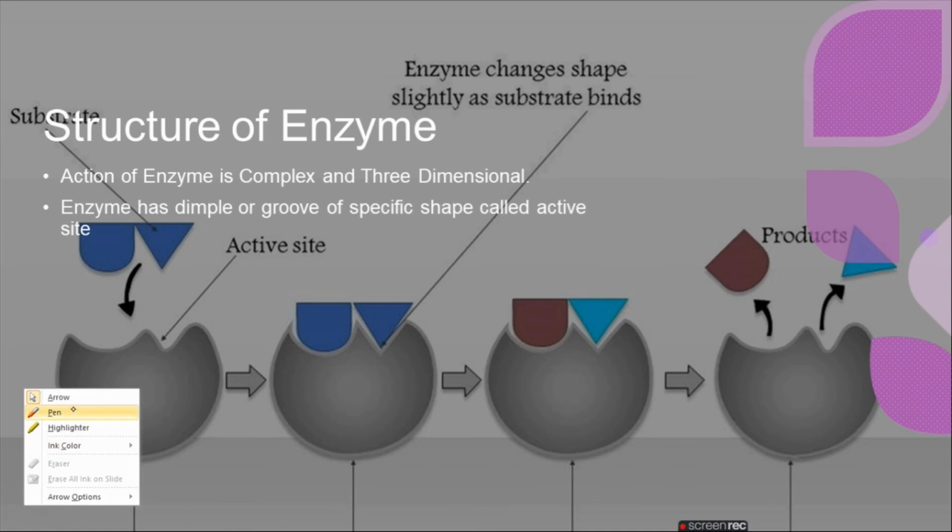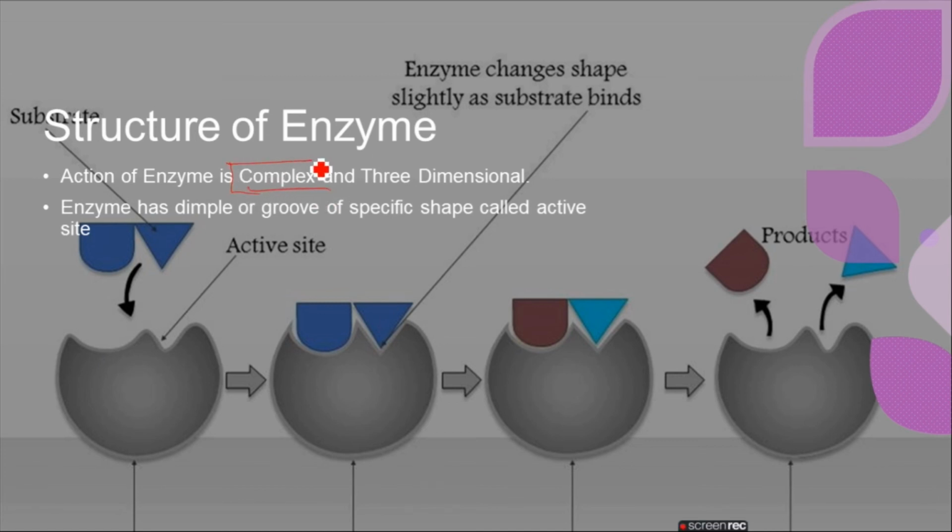If we talk about the structure of the enzymes, the action of enzyme is a complex, which we have already discussed. And the most important thing is that they are three-dimensional. They are complex in the sense that they contain globular proteins, and their structure is three-dimensional. An enzyme has a dimple or groove of a specific shape called the active site. So this is the active site, a little groove or dimple shape, right?